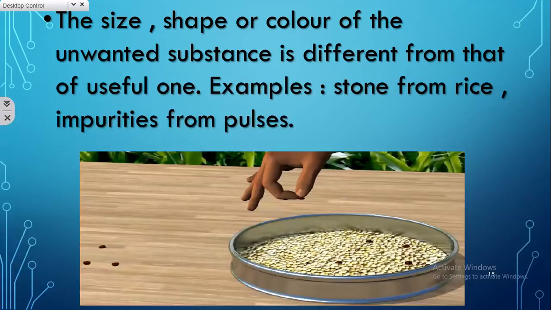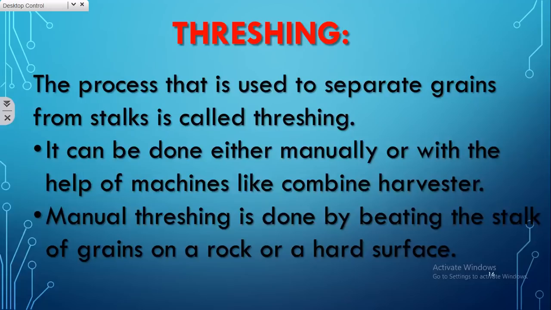That is also a hand picking technique or method. So next method, threshing. It is a traditional method used in the villages after harvesting the crops. Each stalk contains about 100 grains. It is very difficult to separate all these grains with our hands. So there is a method called threshing. It is used to separate grains from the stalk.